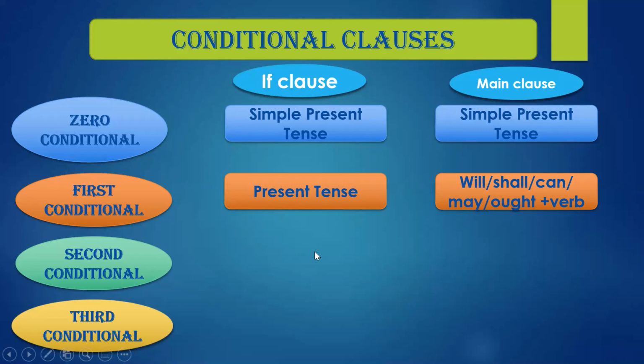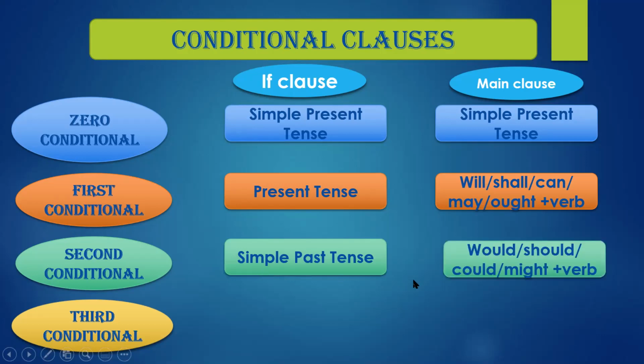Second conditional sentences talk about unreal situations, unlikely conditions, which are not likely to happen because it is expressing a dream or a desire or some unreal situation. They are called second conditionals, and in their case, the if clause is in the simple past tense and the main clause has the modals in the past tense form like would, should, could, might plus verb.